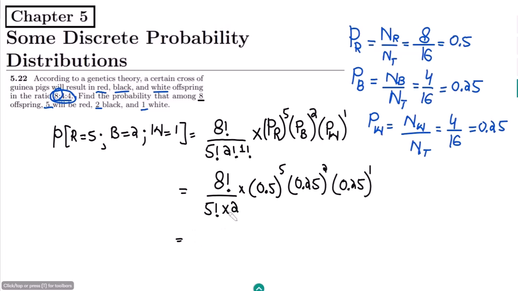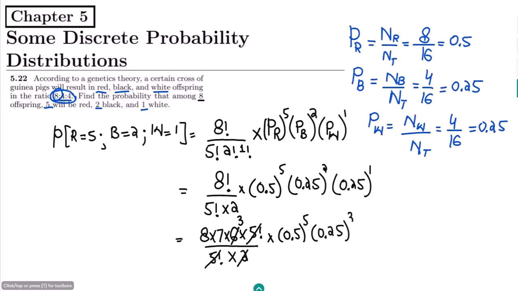So what would I get? It would be 8 multiplied by 7 multiplied by 6 multiplied by 5 factorial divided by 5 factorial multiplied by 2. These will cancel out, so it would be 168. And here we would get 0.5 raised to the power 5, and since these are similar items, 0.25 raised to the power 3.